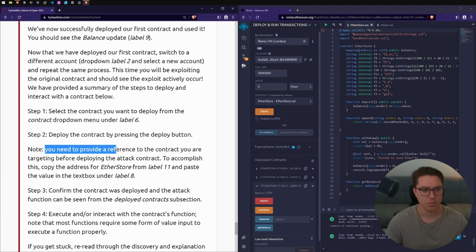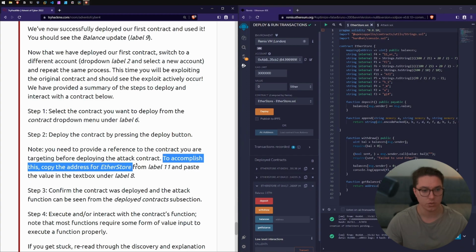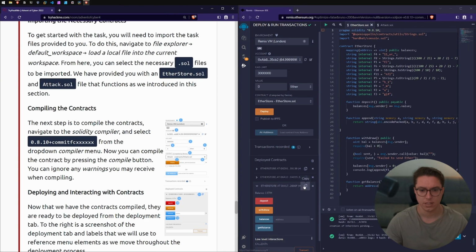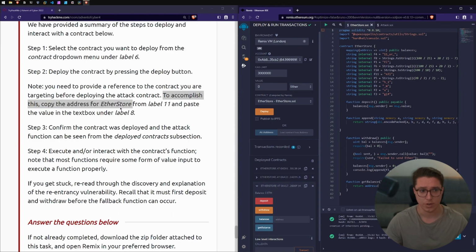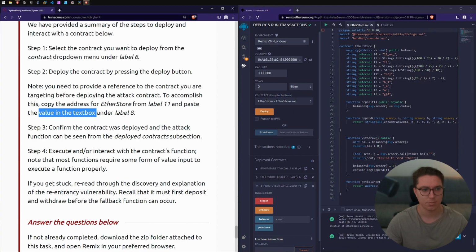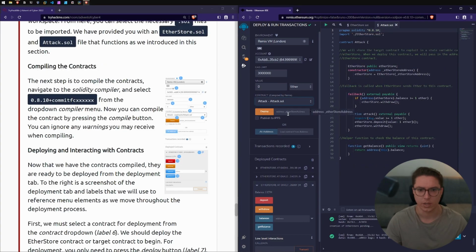You need to provide a reference to the contract you are targeting before deploying the attack. To accomplish this, copy the address of Ether Store from label 11. So that's this. So that's the address for our contract. And paste the value in the text box under label 8. Oh, okay. I should be on attack. We go attack and we can paste that in here. So our contracts are still there.